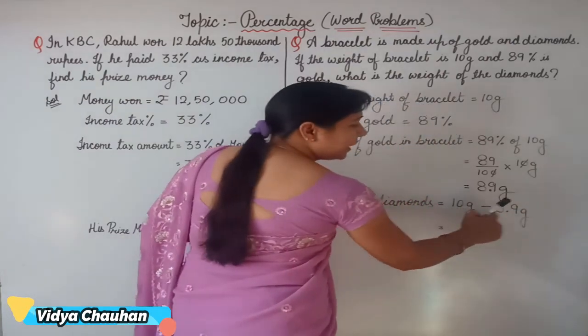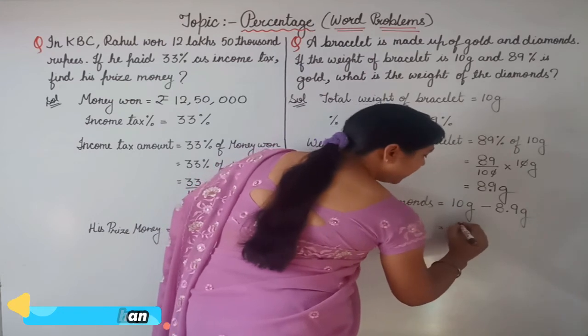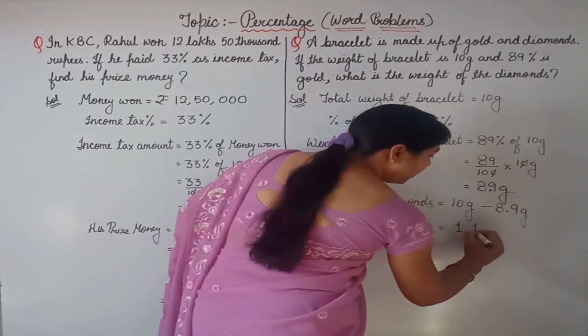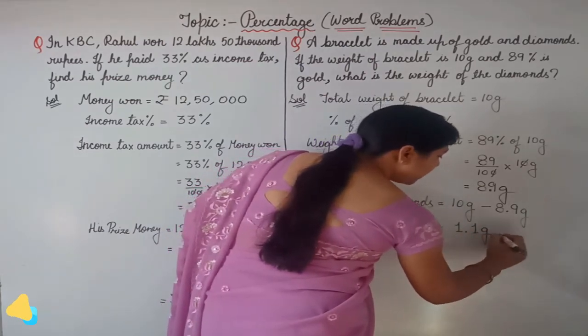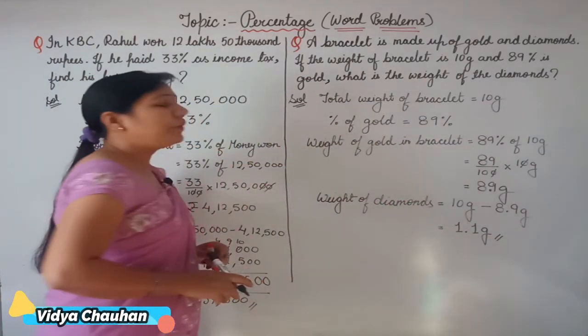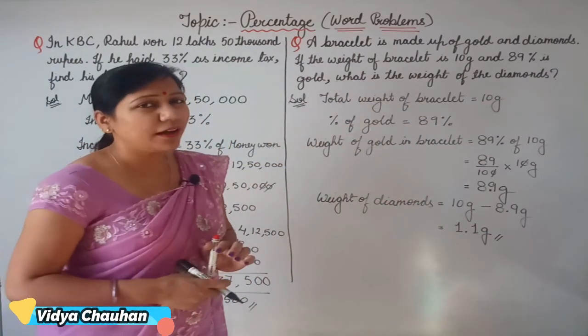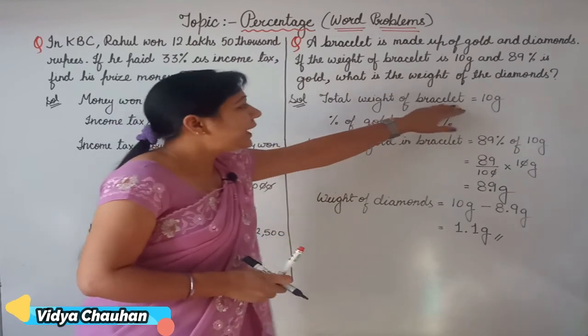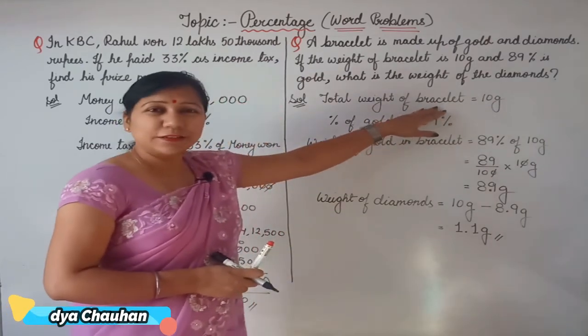So 10 gram minus 8.9 gram will give you 1.1 gram. So 1.1 gram of diamonds are there in that 10 gram bracelet.